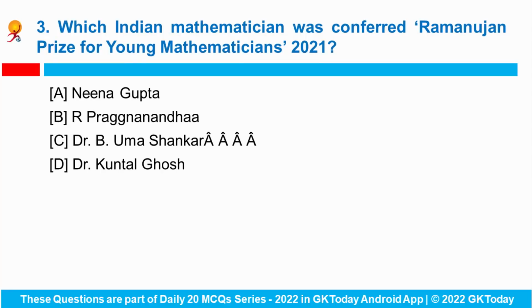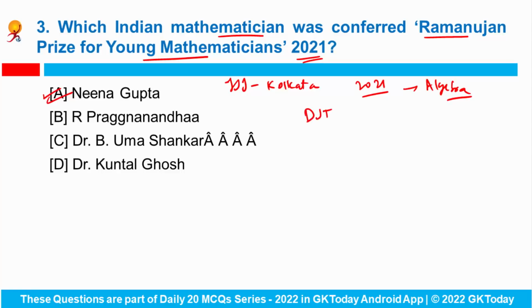Question number 3. Which Indian mathematician was conferred Ramanujan Prize for Young Mathematicians 2021? So Professor Neena Gupta, who is a mathematician at the Indian Statistical Institute in Kolkata, was conferred the Ramanujan Prize for Young Mathematicians, and she received the award for the year 2021 for her significant work in affine algebraic geometry and commutative algebra. So the prize is awarded annually to a researcher from a developing country, and it is funded by the Department of Science and Technology in association with the International Center for Theoretical Physics and the International Mathematical Union.